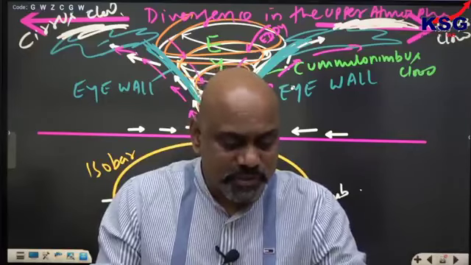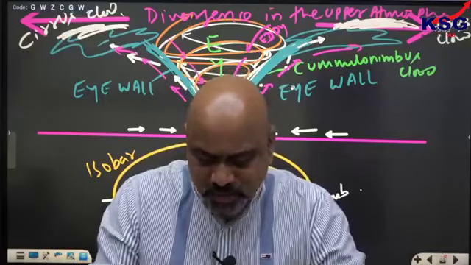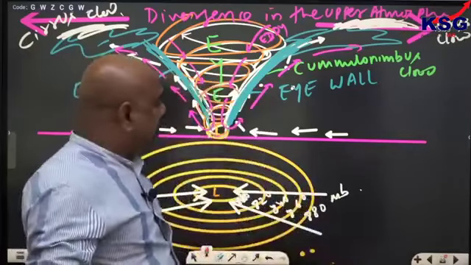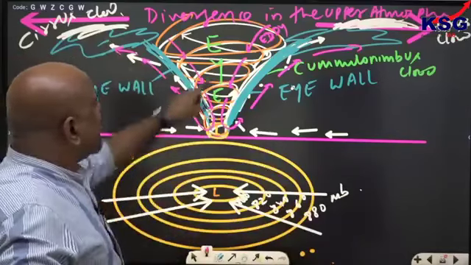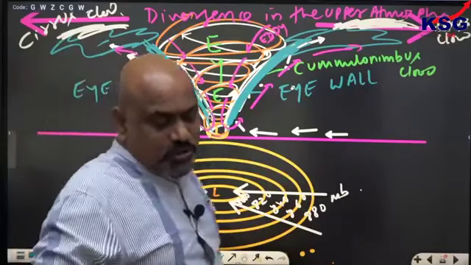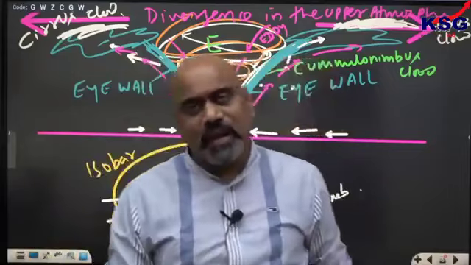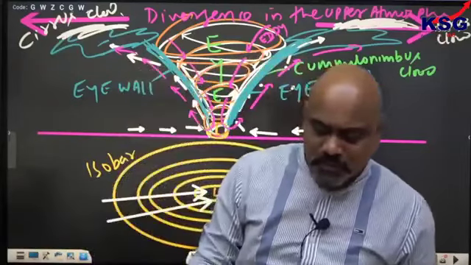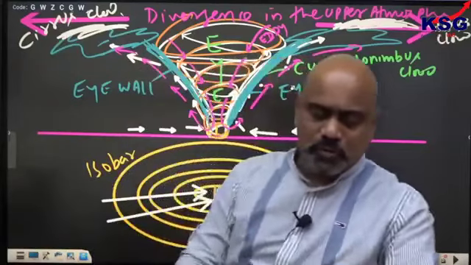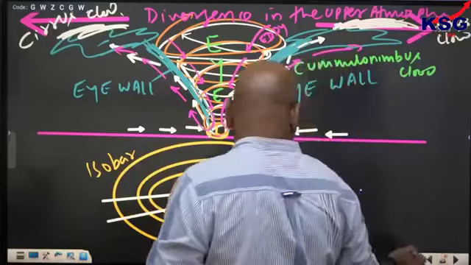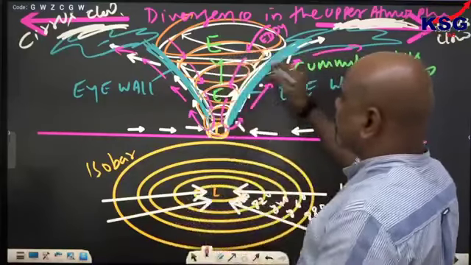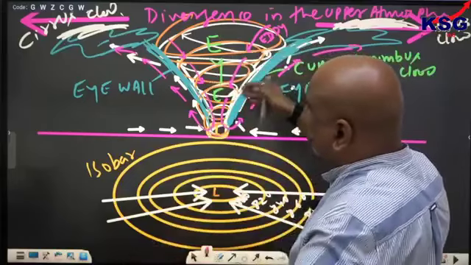Please give me questions, whatever doubts you are having, I will answer it now. Now let us see. Divergence हो रहा है यहाँ पे, sinking of the air. Structure of the cyclone, if you will see, there are distinctive zones in this. Please note down what are those. So note down here, there are distinctive zones. If you look at the structure of the cyclone, tropical cyclone structure में ये बनाना है आपको.